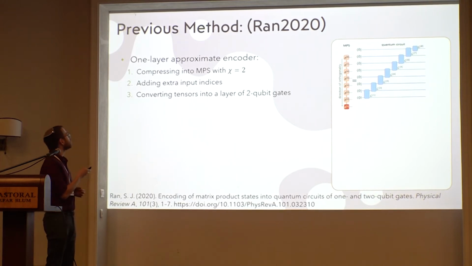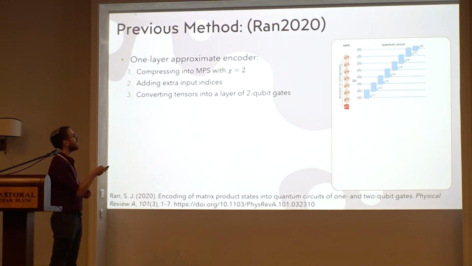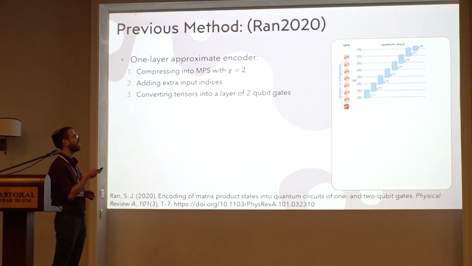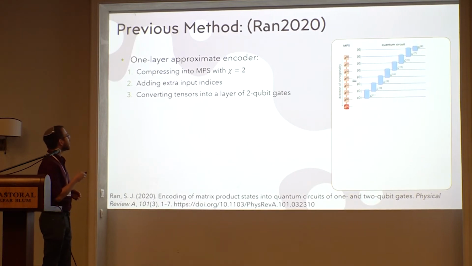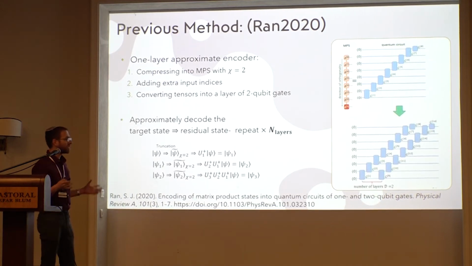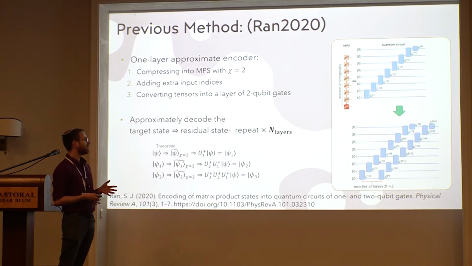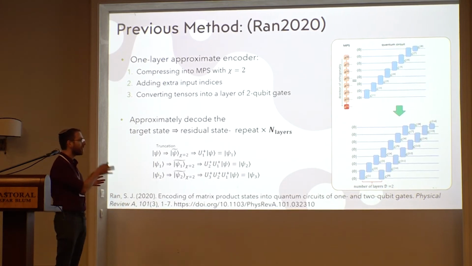Using the fact that if I have chi equals 2, I can directly transform my state into one layer of 2-qubit gates and entangle my MPS, I can do it step by step: take my matrix product state, truncate it, transform it to the first layer, apply the first layer, truncate the state again, and find the next layer. I won't go into details here, but the main idea of this method is that you find the layers one by one.